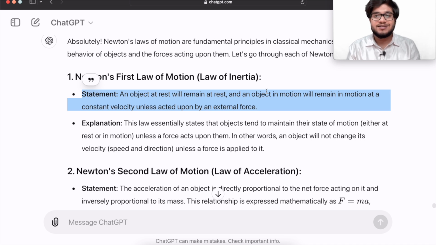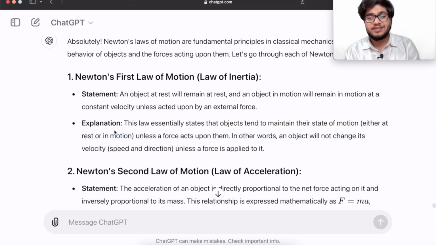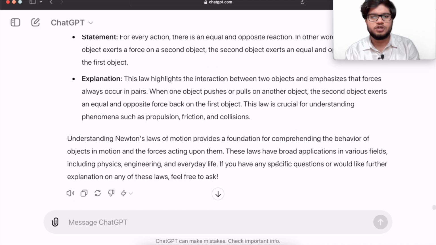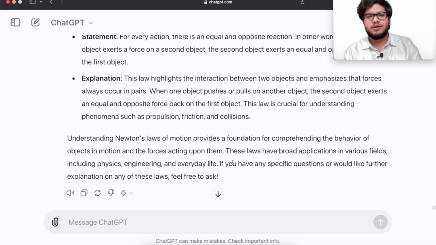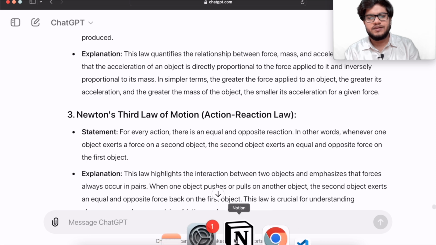But what if you don't understand it from the book? So there is an explanation for this, and you could understand by this. Now it has also explained Newton's second law of motion, third law of motion, and it has given a brief summary of all this, so you could understand it very easily.